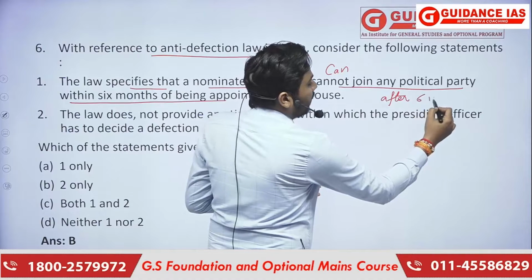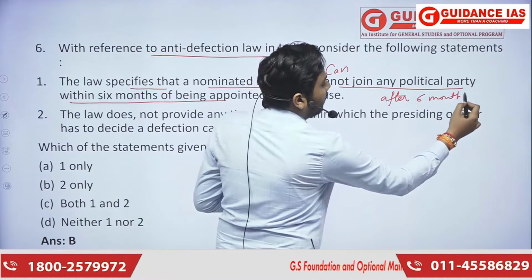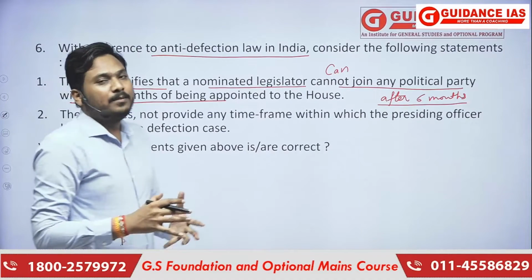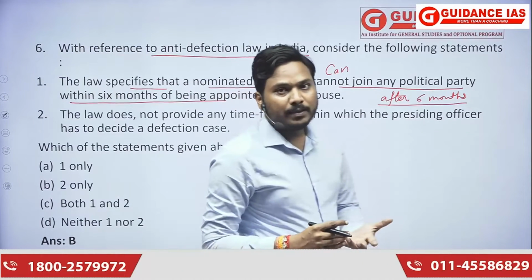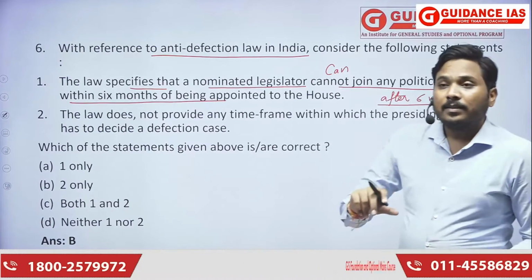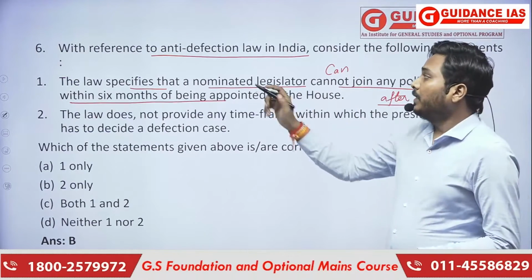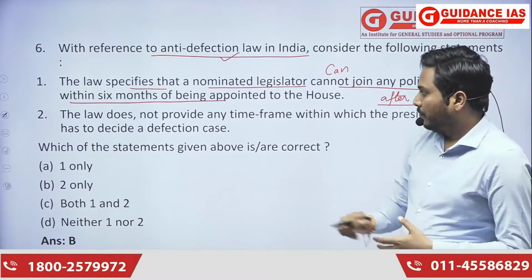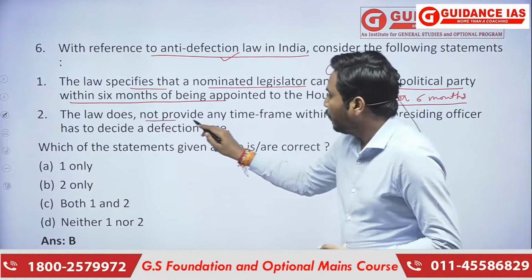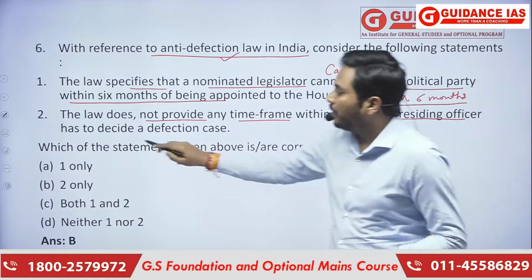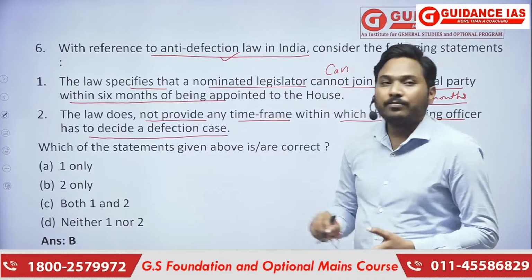6 महीने तक कर सकता है, 6 महीने के बाद नहीं कर सकता. If a nominated person joins a political party after 6 months of his or her nomination, then the person will be disqualified under anti-defection law. Clear? The law does not provide any time frame within which the presiding officer has to decide on a defection case.